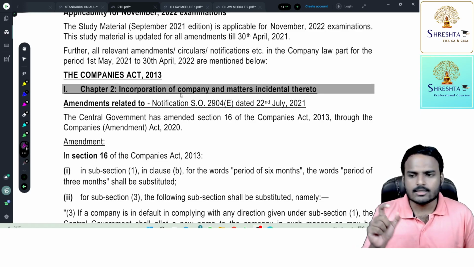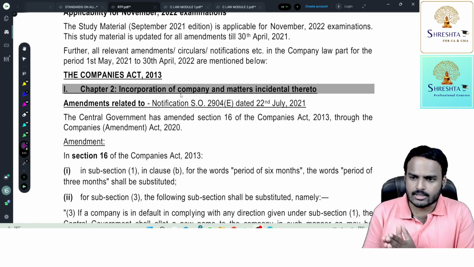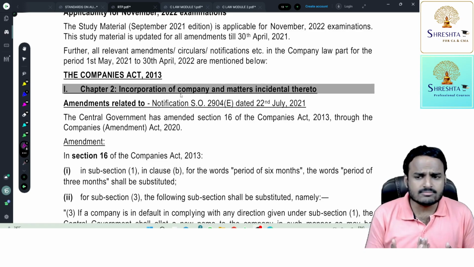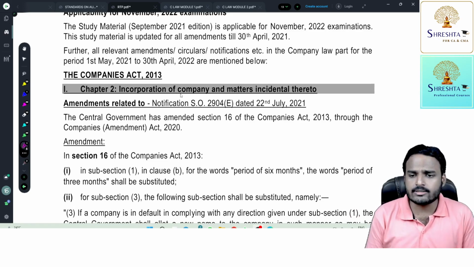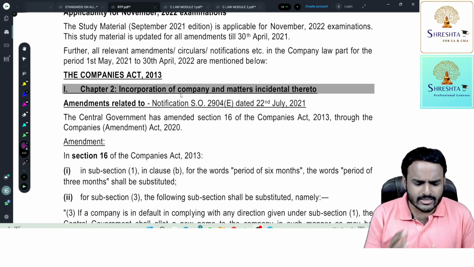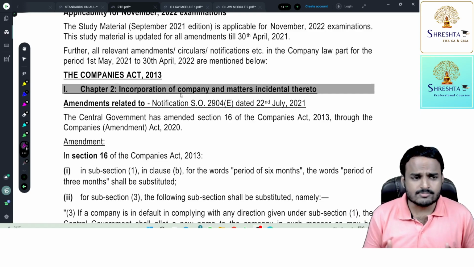It is already a registered trademark. If you want to use that name, simply get an NOC, no objection certificate, from the owner of the registered trademark. Because of advancement in technology, these issues are not happening now, but previously these issues happened.